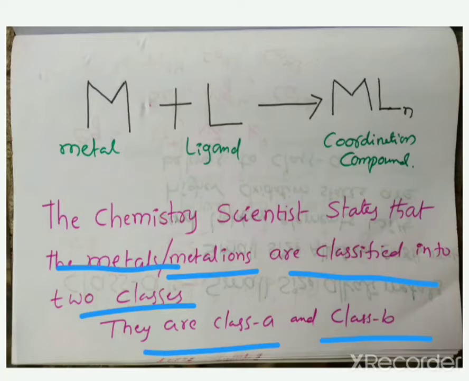They are class A and class B. On the other hand, ligands are also classified into two types. One is class A, another one is class B.